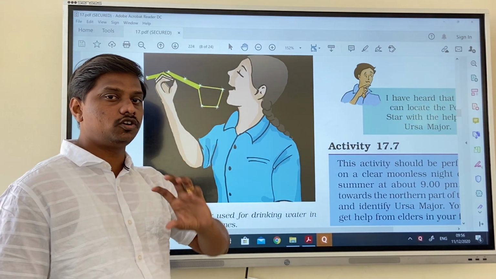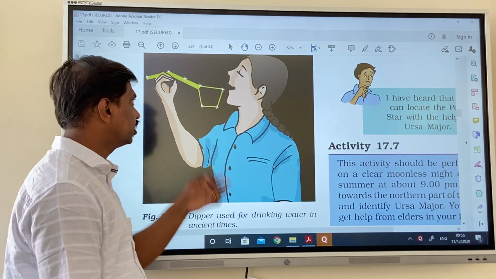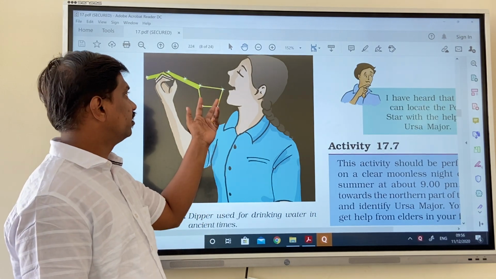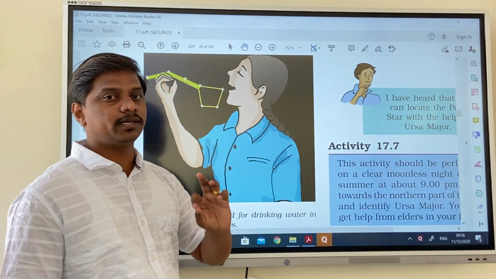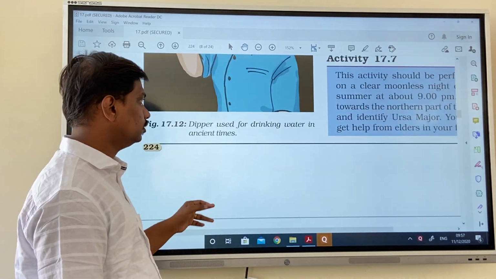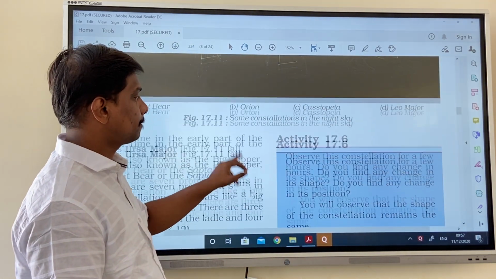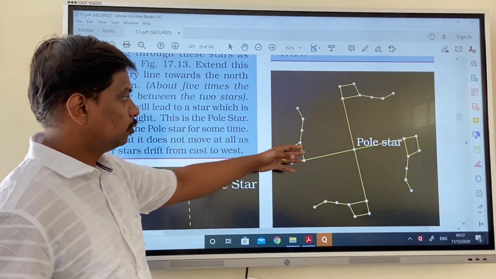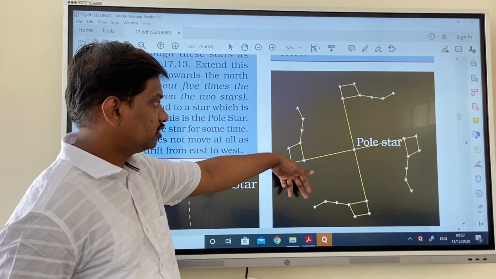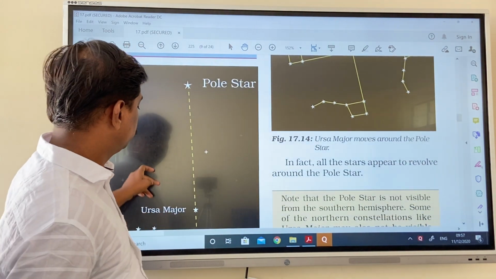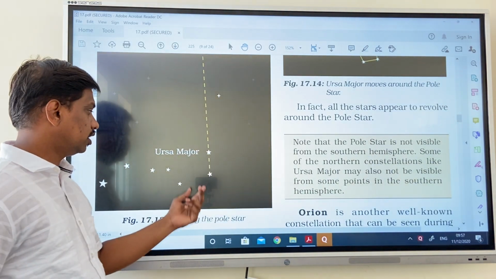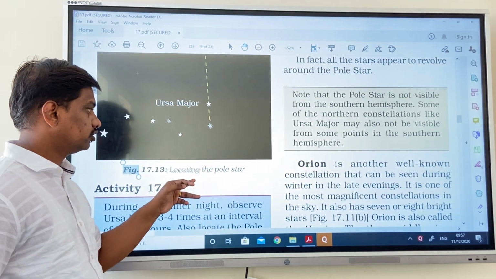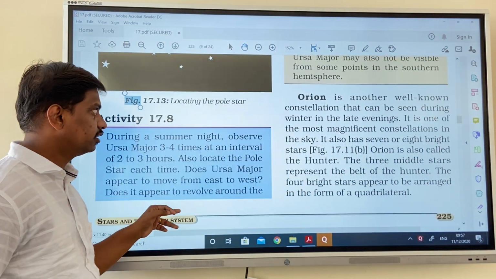Ursa Major is a constellation, a group of stars which looks like this shape in the sky. It has 7 stars, so that's why it is called Saptarishi. You can go through your textbooks also. This one is the pole star. You can see here 7 stars: 1, 2, 3, 4, 5, 6, 7. This is the location of the pole star.